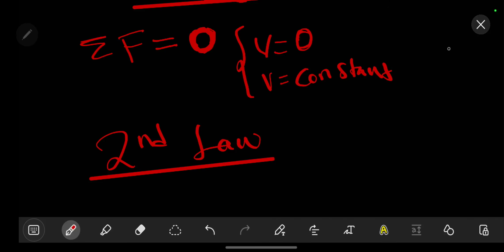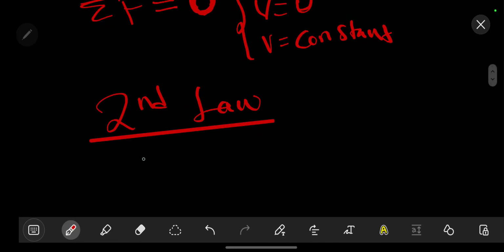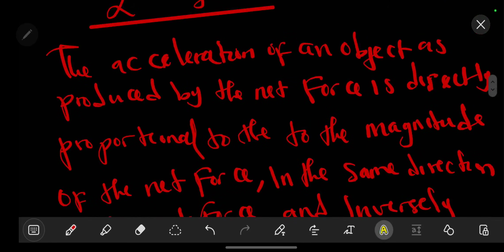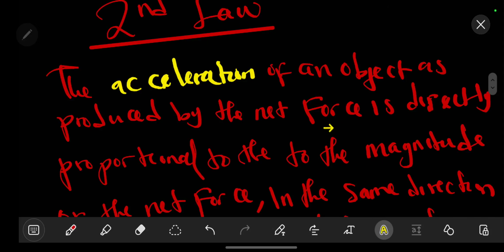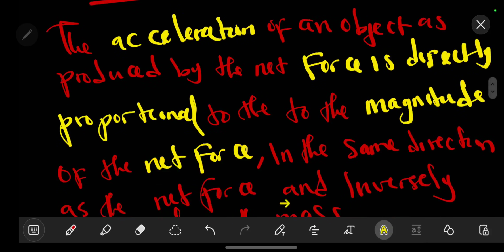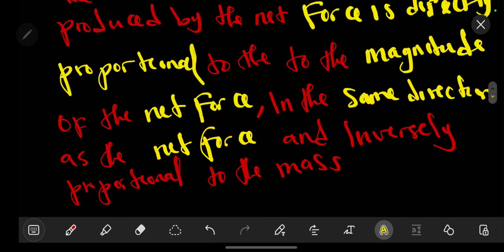So already we are looking at the acceleration. So we are talking about the acceleration. This definition might be lengthy, but it's very easy to understand. I'll explain further. The acceleration of an object produced by a force is directly proportional to the magnitude of the net force, in the same direction as the net force, and inversely proportional to the mass.